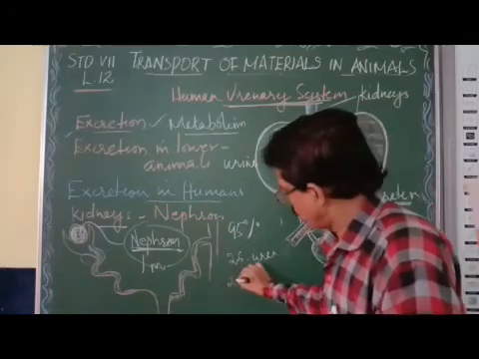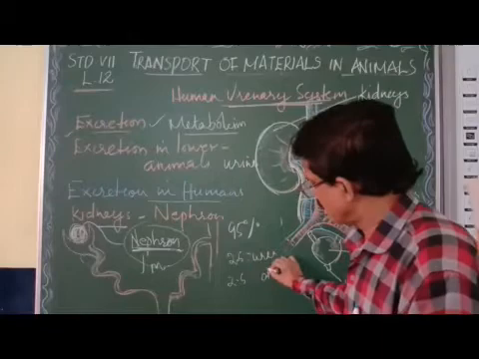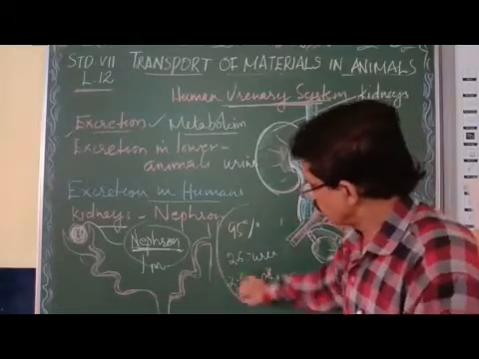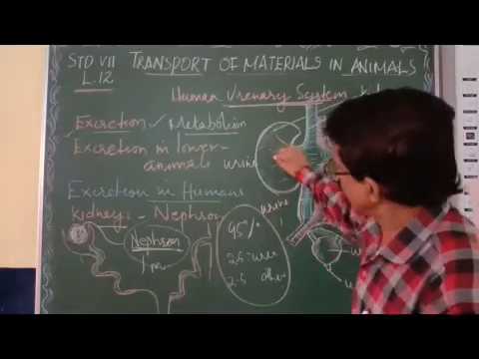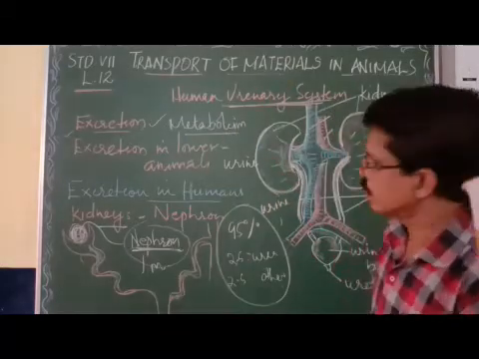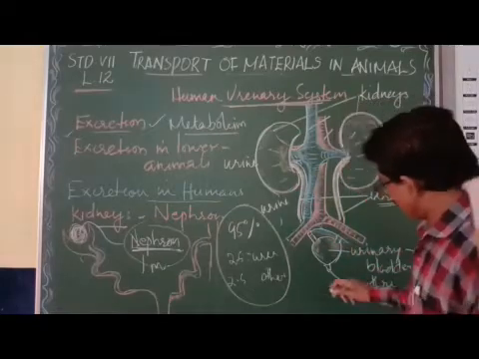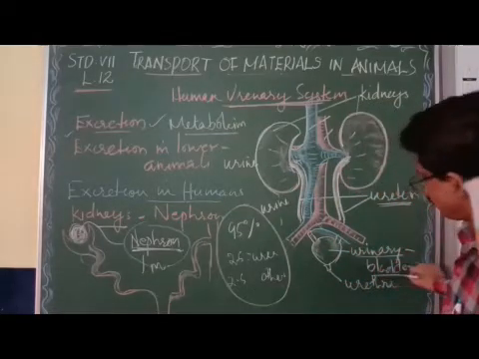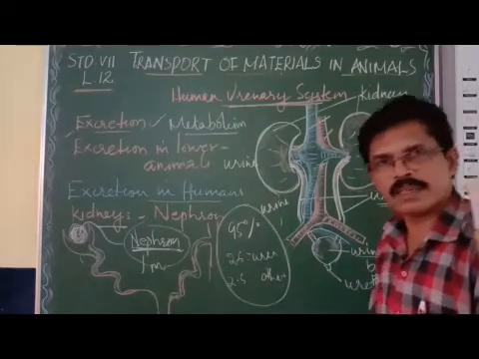And again 2.5% is other waste. All this together forms the urine. So that is formed in the urine. This urine comes out through the ureter and is collected in the urinary bladder. Where is the urine collected? Inside the urinary bladder. Clear?